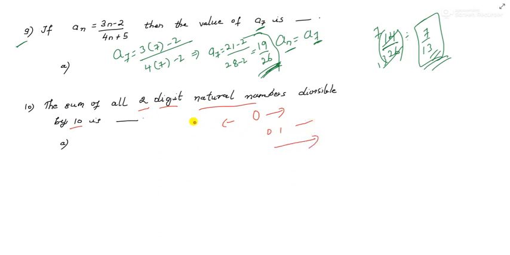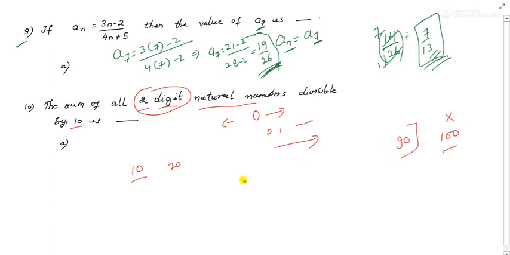That is the first thing. Next, all two-digit numbers divisible by 10. Which numbers are divisible by 10? 10, 20, 30, 40, 50, 60, 70, 80, 90, 100. But here they have given only two-digit numbers. This is 3 digits, so before this we get 90. So up to 90 only you have to consider.